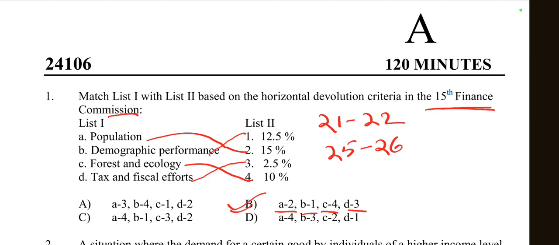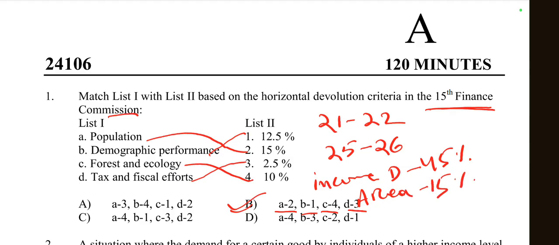Then we can also include income distance. Income distance is given the highest percentage, 45%. Then area is given a weightage of 15%. Then forest and ecology, demographic performance, tax and fiscal effort. So these are the different percentages for horizontal devolution of the 15th Finance Commission. So here option B is right.